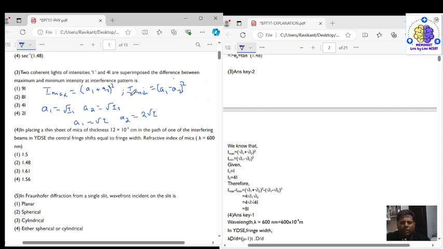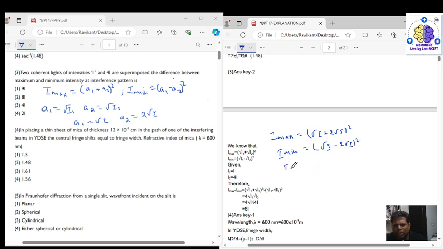So using these values, I max will be equal to (root I plus 2 root I) whole square, and I minimum will be equal to (root I minus 2 root I) whole square.